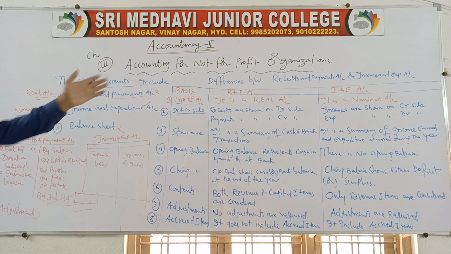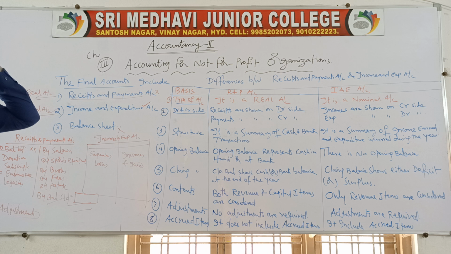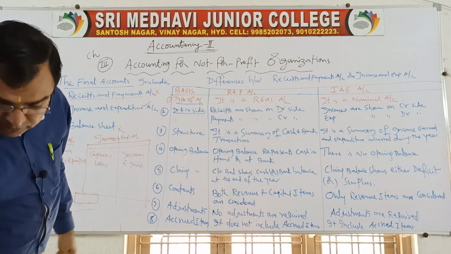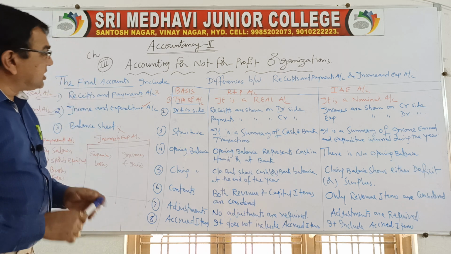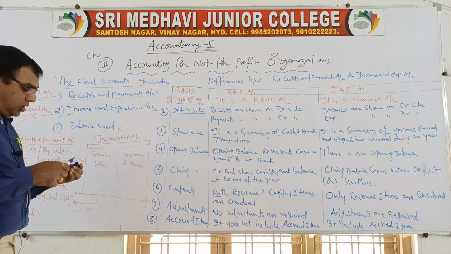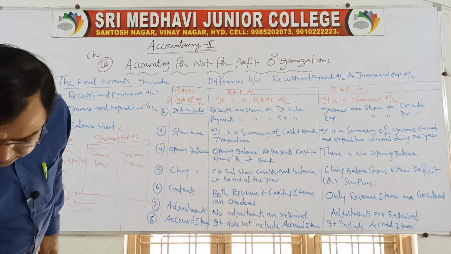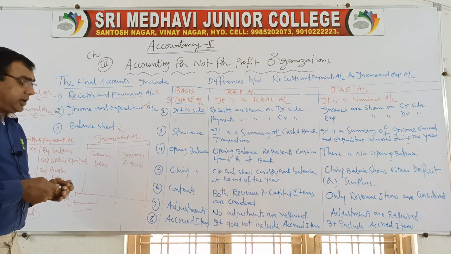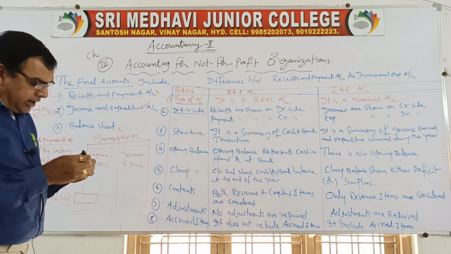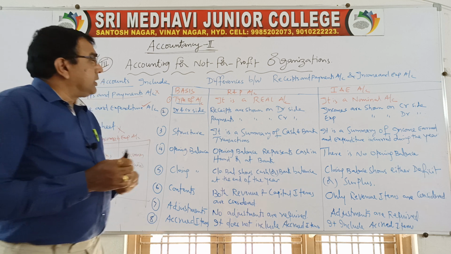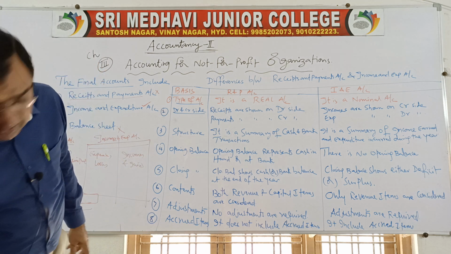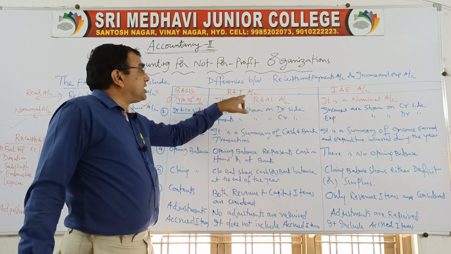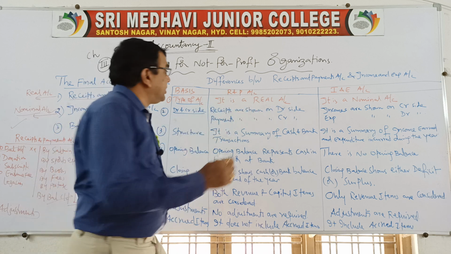Now let us understand the differences between these two. Clear? Type of account. Just now, as I told you, what is the nature of the receipts and payments account and income and expenditure account?